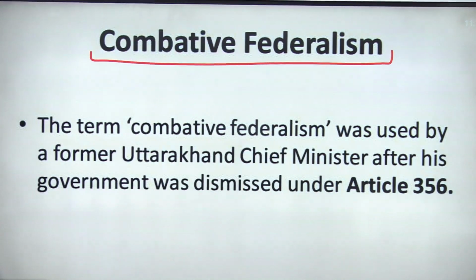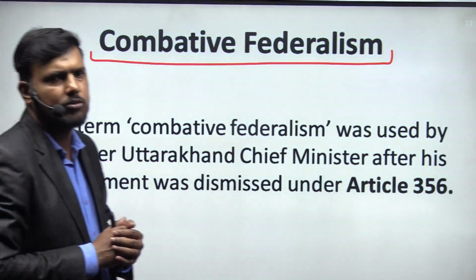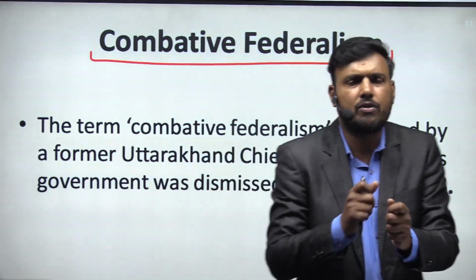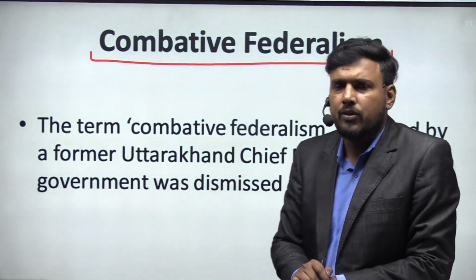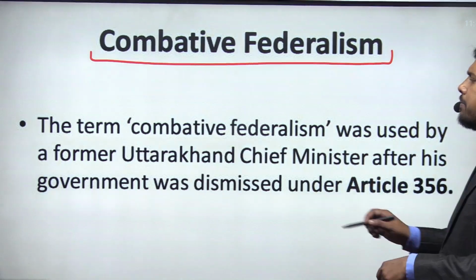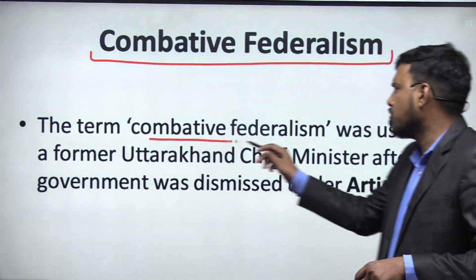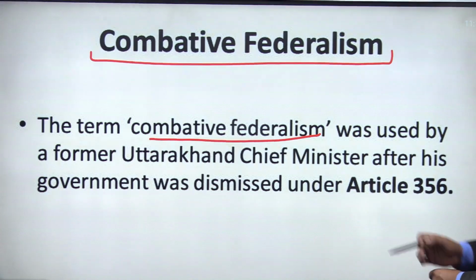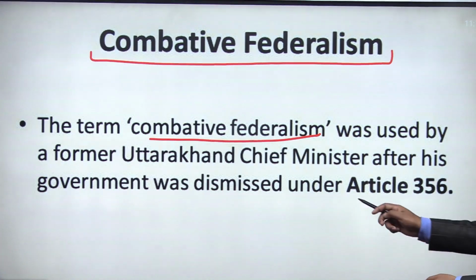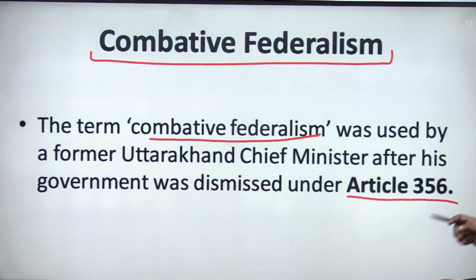Combative federalism means where you are acting against this principle of federalism. Combat means where you are at war, where you are in some kind of disagreement. This term combative federalism was first used by the Chief Minister of Uttarakhand, when the government of Uttarakhand was dismissed because of Article 356.